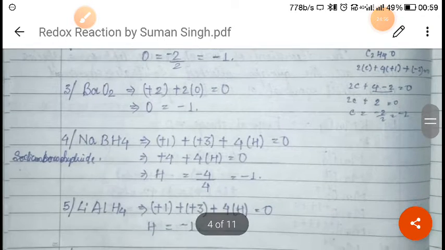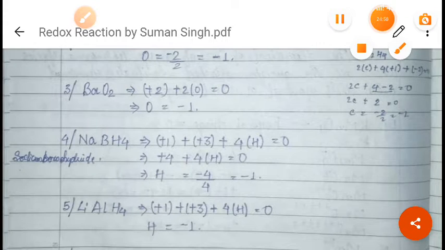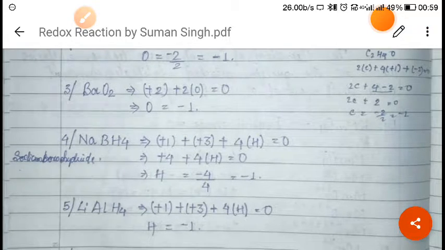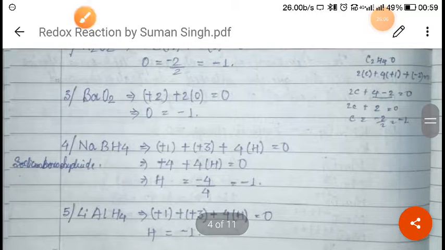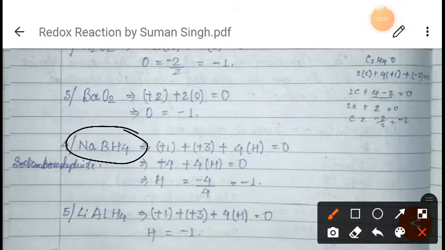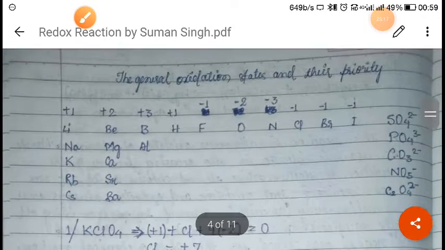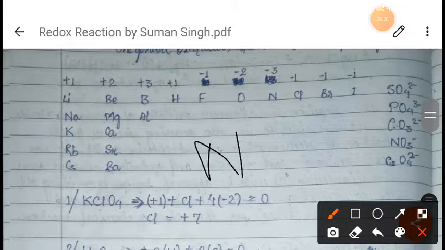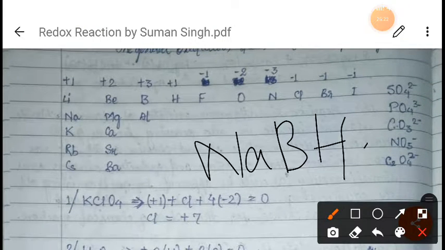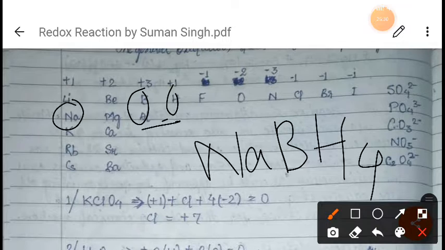Now next we will see NaBH4. From here, how will we decide whose oxidation state we have to find out? Here we have to find out the oxidation state of hydrogen. In NaBH4, you see Na is here, after that B is here, after that hydrogen is coming, meaning it is coming on the left side.